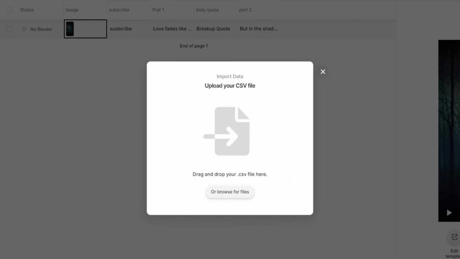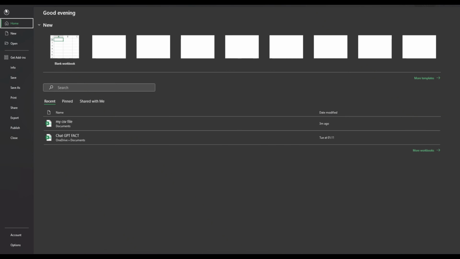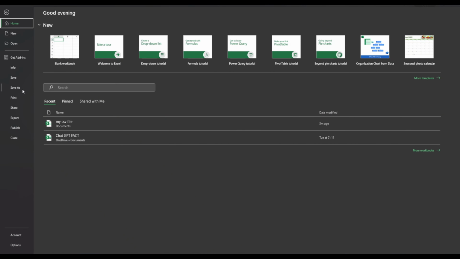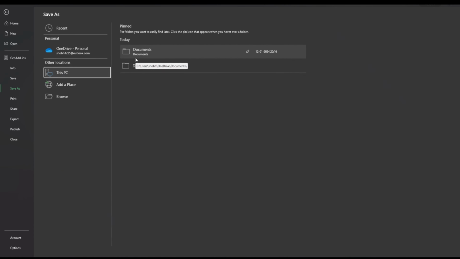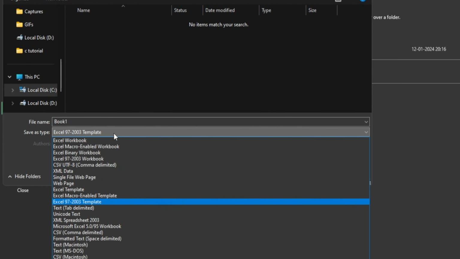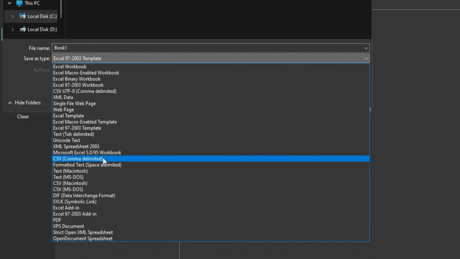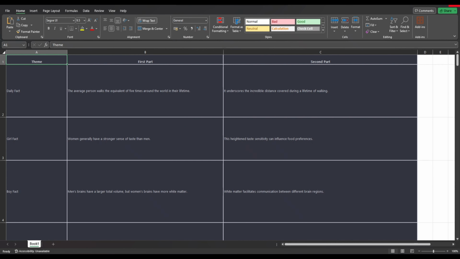As you can see, it instructs you to upload a CSV file. So, let's create a CSV file. Go to your Excel and open the sheet you received from ChatGPT. Now, go to Save As. Select the location where you want to save it. Click on Save as Type and choose CSV. Now, save it. Next, let's import our data.